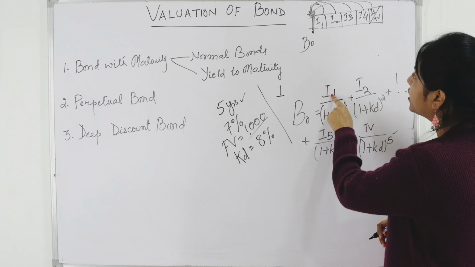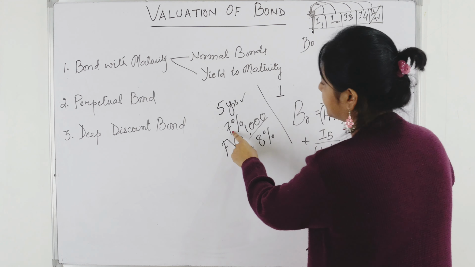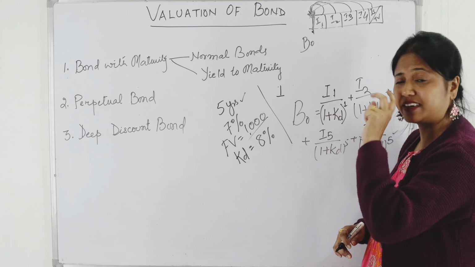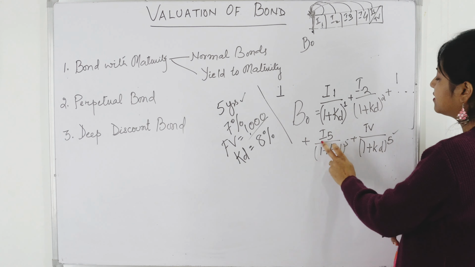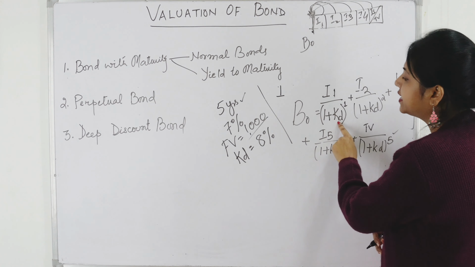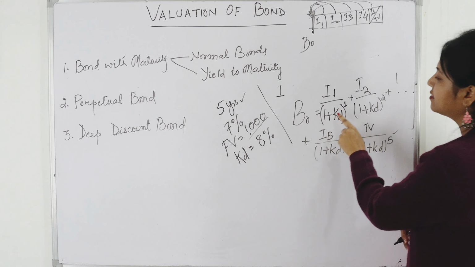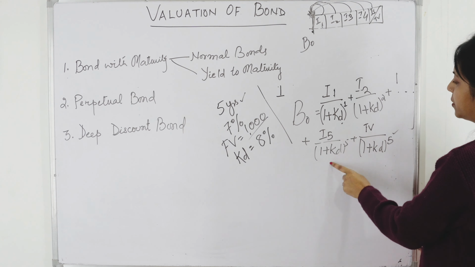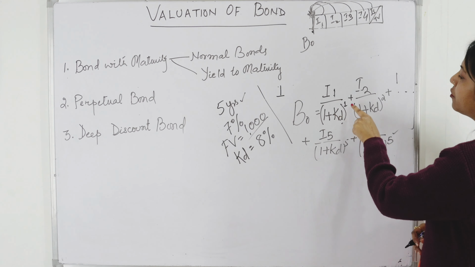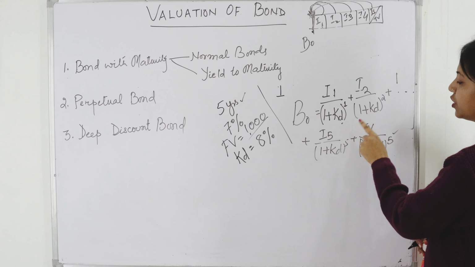So what is I? Interest. What is my interest? 7% of 1000, so that is 70. Every year I am getting 70. And what is Kd? Kd is 8%. So we will do 1 plus 8%, raised to the power first year, second year, third year, fourth year, fifth year.